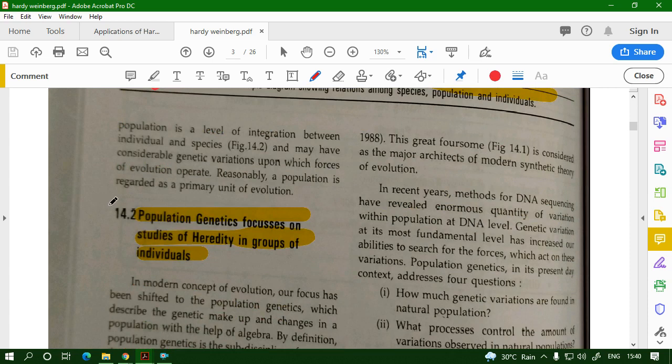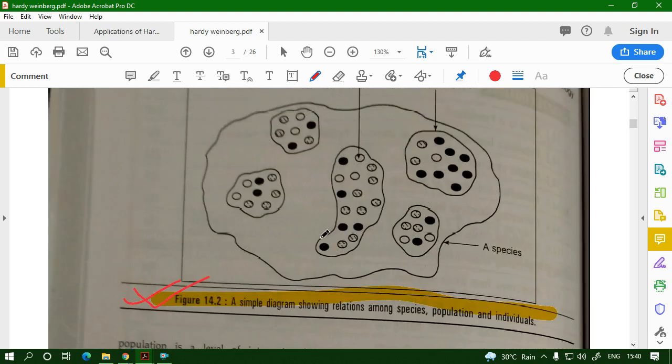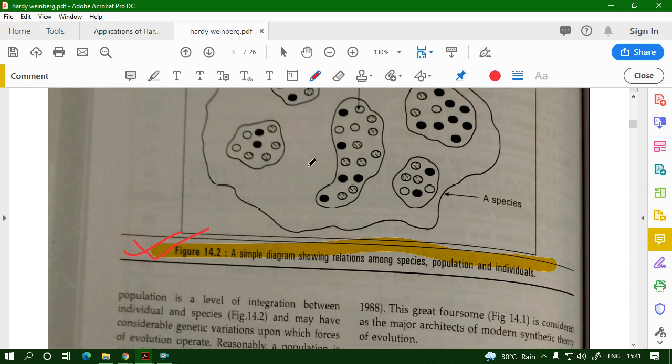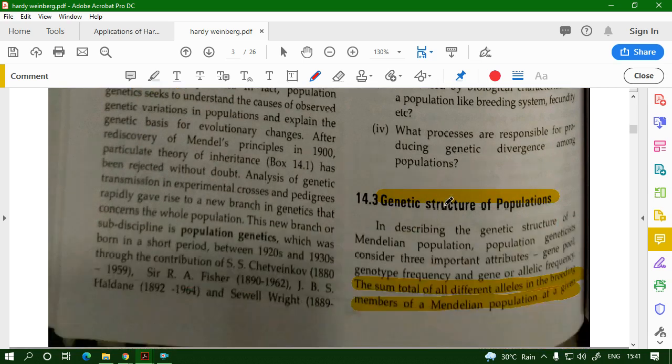So the main thing to arise from this is that population genetics focuses on studies of heredity in groups of individuals. Now you see what is the heredity, or how the alleles are transmitted from one generation to another in the whole population, not in that simple one cross, but in the whole population. So this is the essence of population genetics.